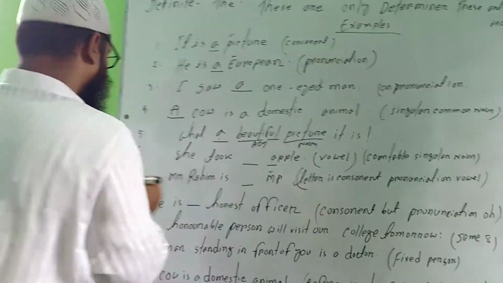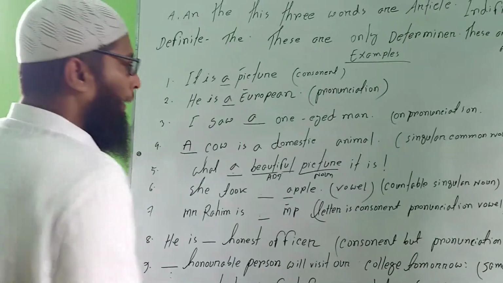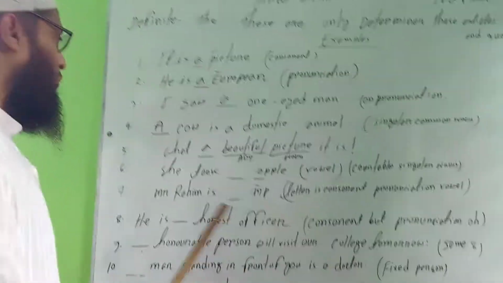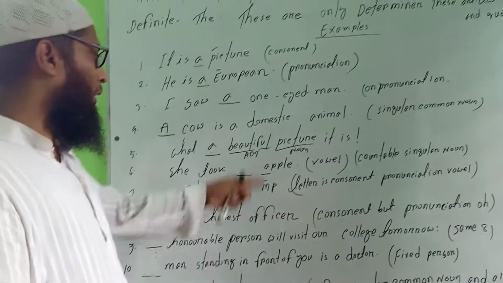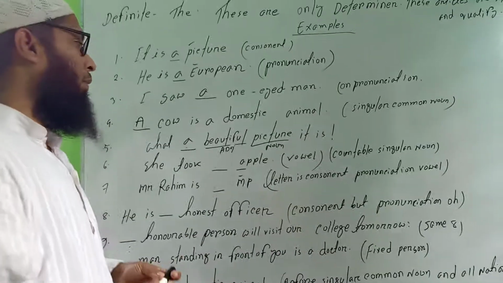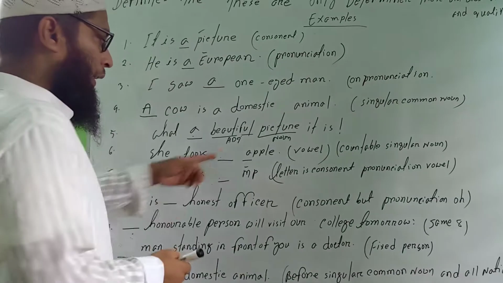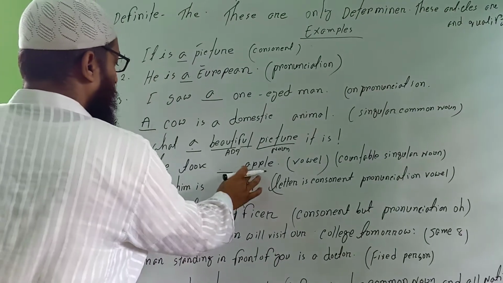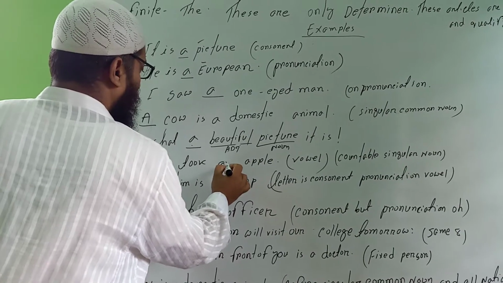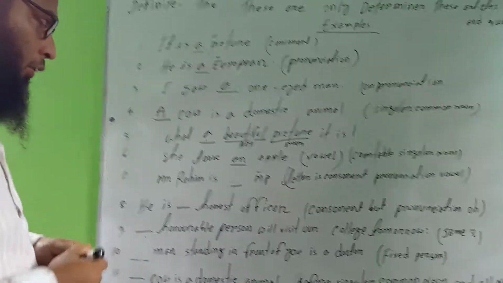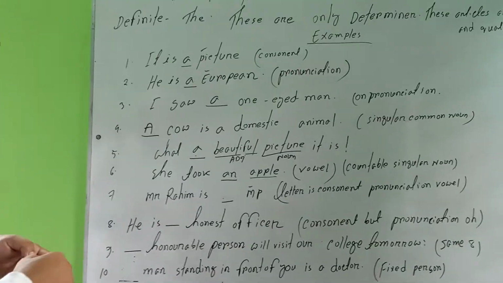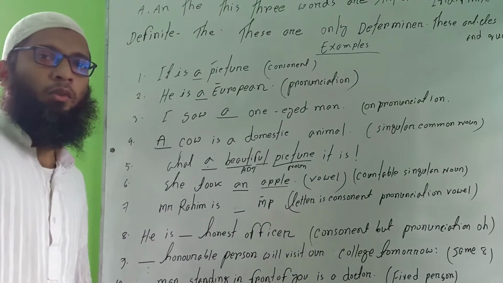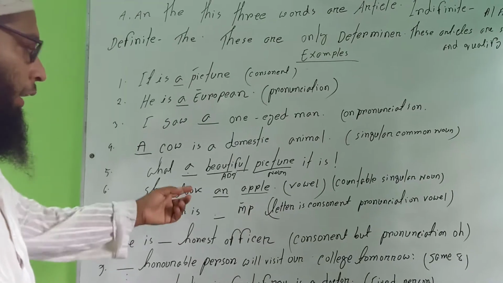Okay, number 6. She took an apple. Here apple is a countable singular noun. As you know, these are countable singular nouns. Apple is a countable singular noun, and a is also a vowel, for this reason she took an apple. Do you understand? Before a countable singular noun, you will have to seat the article a or an.